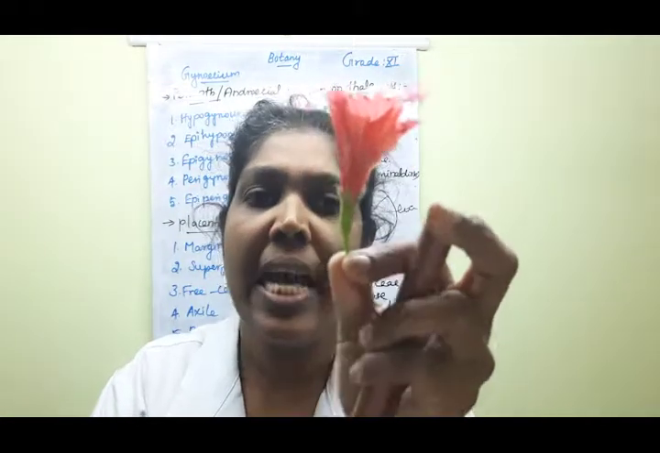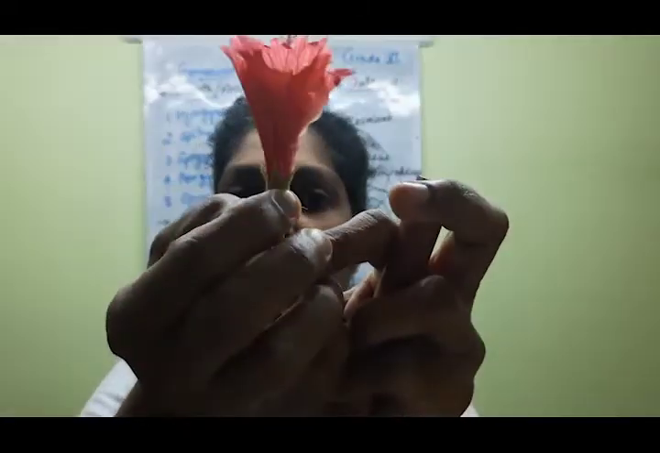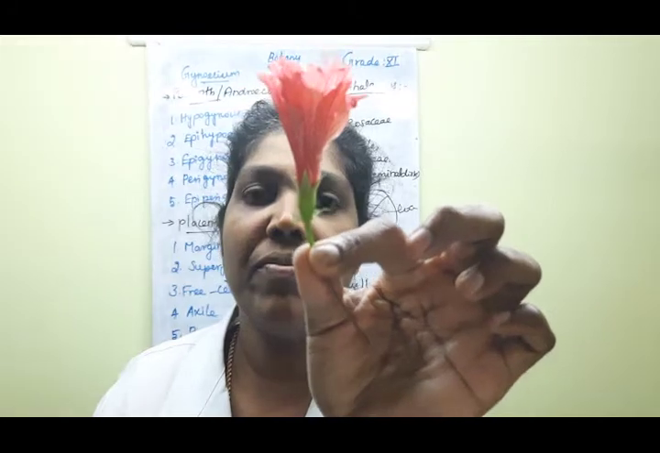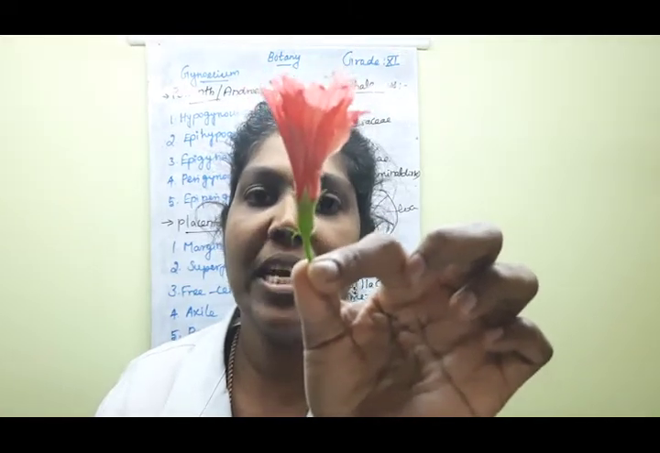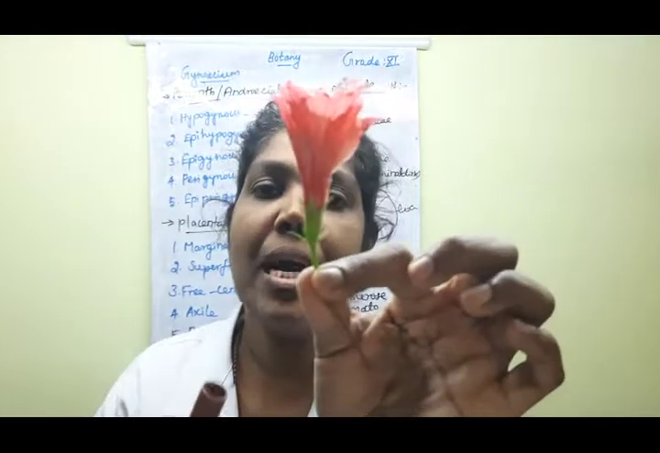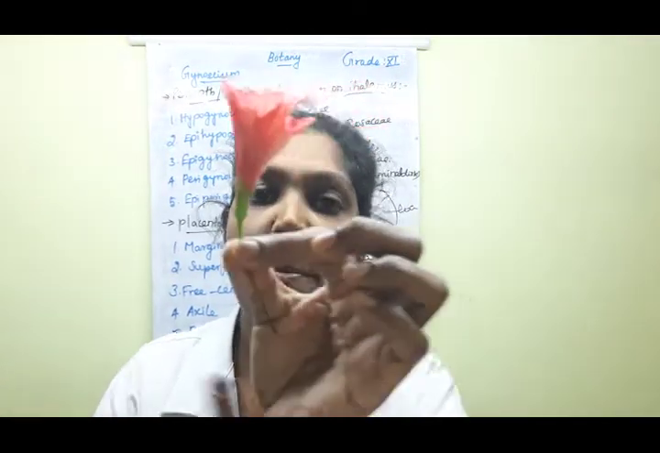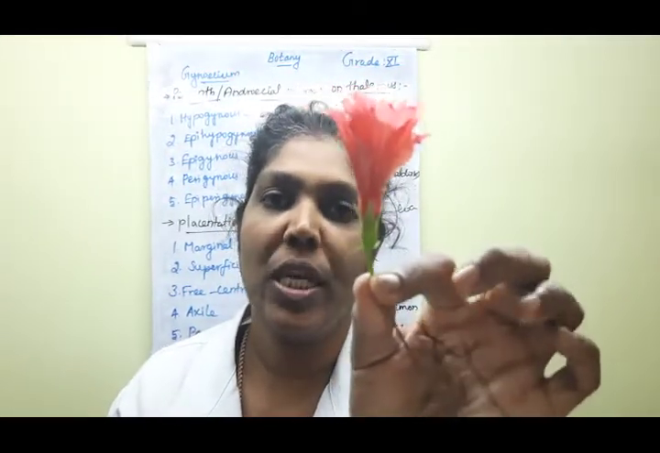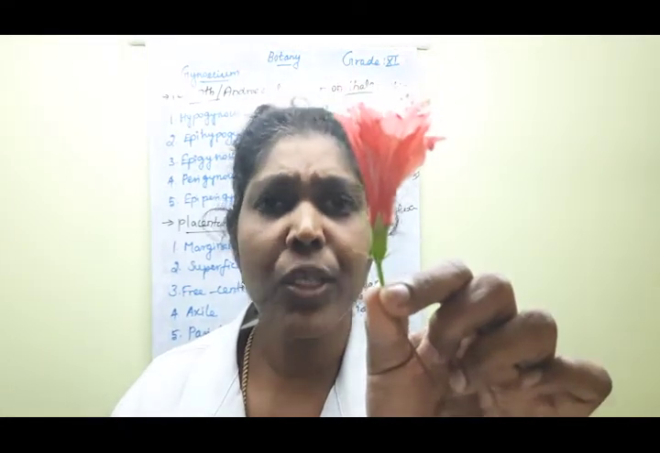The wall arises from the ovary, and it is present at the base of the ovary only. So this arrangement of the flowers is known as hypogynous flower. One good example of this is a member of the Malvaceae family, Hibiscus rosa-sinensis, commonly known as shoe flower.